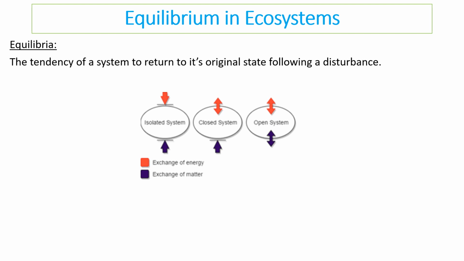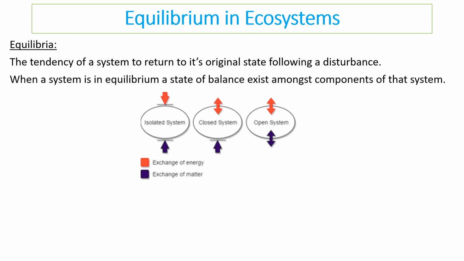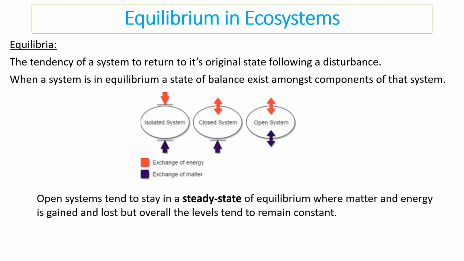Whereas something like a tundra, which doesn't have much variety, is less likely to return, and therefore it's going to be less stable. So this links back to the idea of systems and the fact that systems may have to manage themselves in order to stay stable. So when a system is in equilibrium, a state of balance exists amongst all the components of that system. Open systems tend to stay in a steady state of equilibrium because matter is gained and lost, and overall the systems tend to stay balanced because if you lose some energy or matter, more energy or matter comes in, so therefore it's less stable.